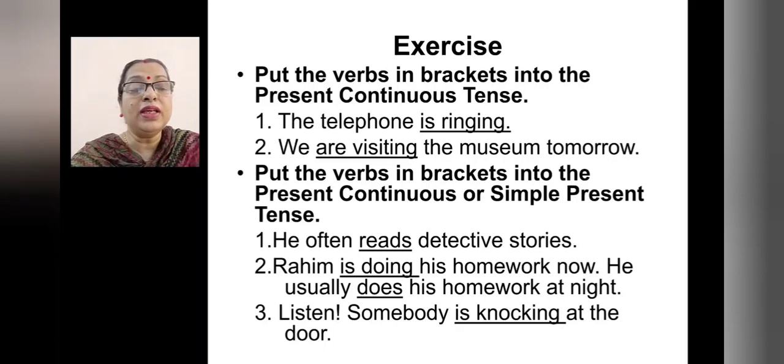So here it will be simple present tense. Then, Rahim is doing his homework now. He usually does. So here it is simple present tense. Then, listen, somebody is knocking at the door. Here it is present continuous. I hope you have got all answers correctly.